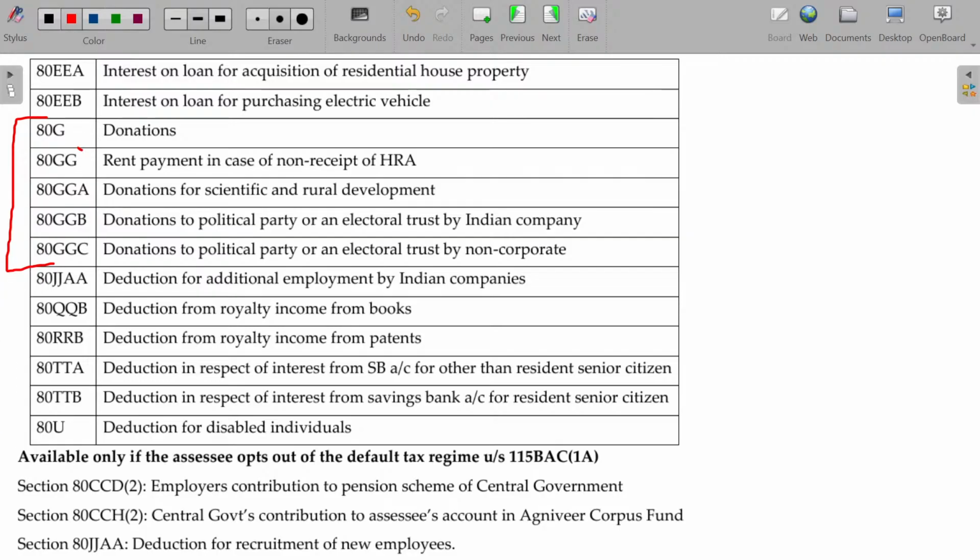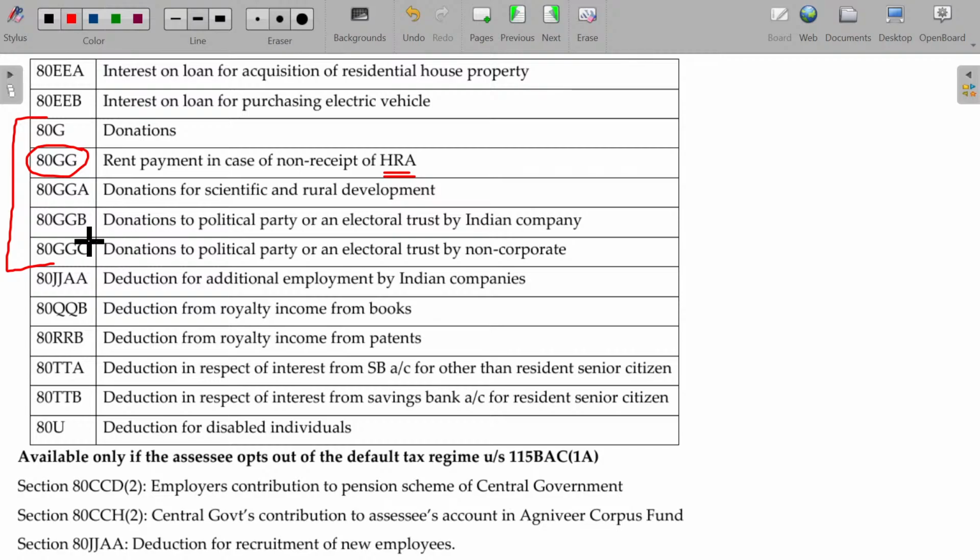This 80GG is similar to HRA. If I don't have the HRA, can I claim deductions for the rent paid some other way? Yeah, if I am a businessman, can I claim? Yes, of course I can claim, but that will fall under section 80GG.